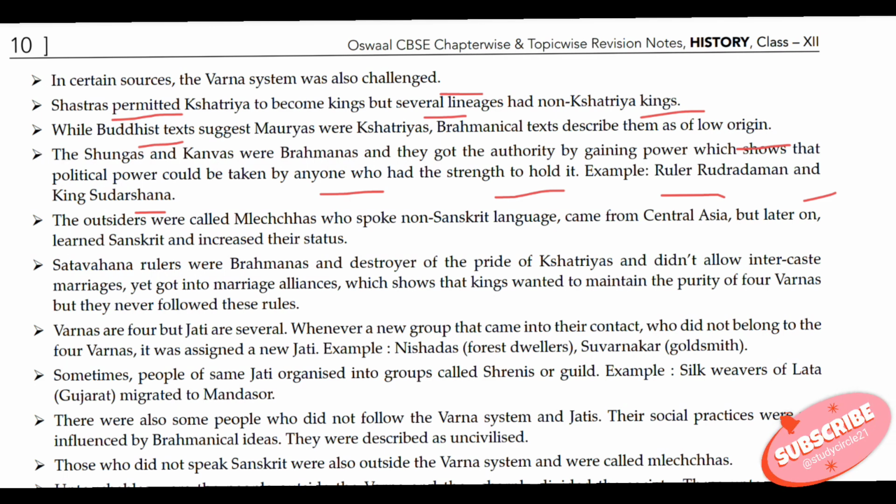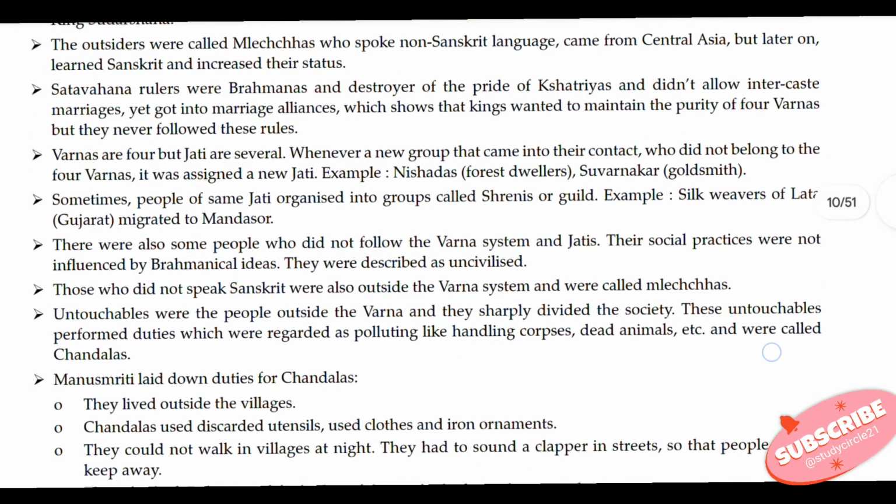The outsiders were called Mlechchhas, who spoke non-Sanskrit languages and came from Central Asia, but later on learned Sanskrit and increased their status. Satavahana rulers were Brahmanas and destroyers of the pride of Kshatriyas and did not allow intercaste marriages, yet got into marriage alliances, which shows that kings wanted to maintain the purity of the four Varnas but they never followed these rules.